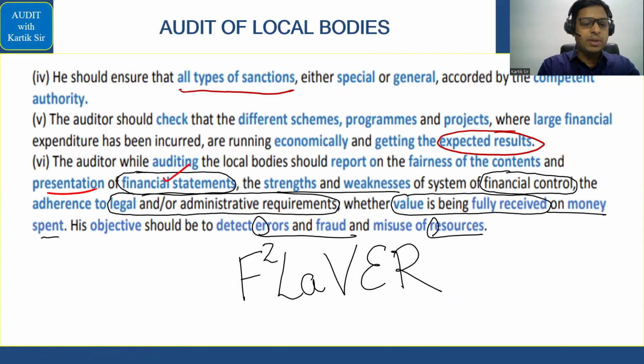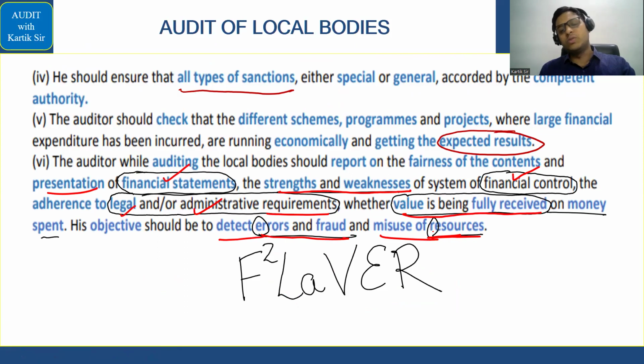Financial statement का presentation, financial control का strengths and weaknesses. Then you will get their legal and administrative requirement, whether it is fulfilled or not. Value is being fully received, and finally errors and fraud should be detected, and finally resources का misuse नहीं होना चाहिए. That is what they have given. Comfortable यहाँ पे ये? Why this flavor wala point we are doing it separately?